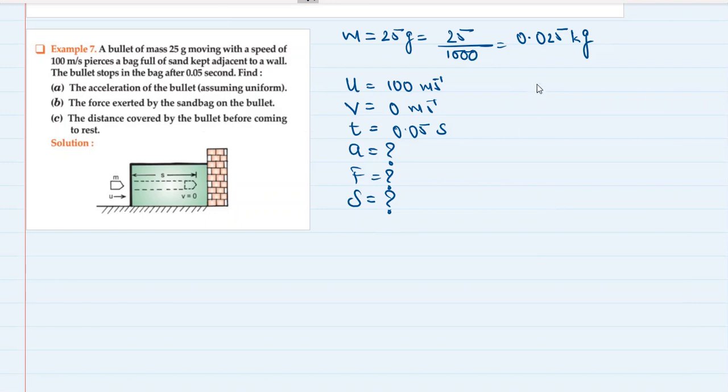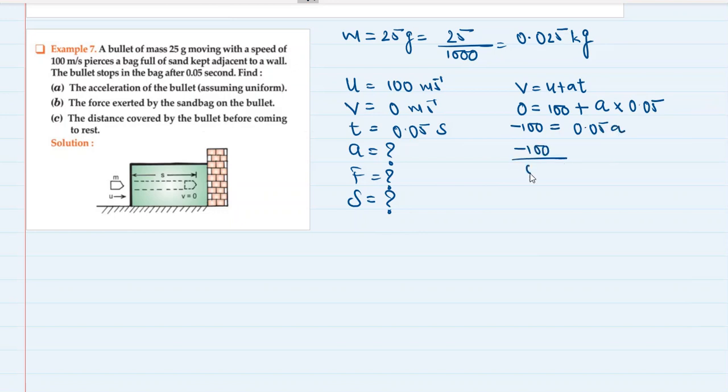First thing we are going to do is use the first equation of motion, v is equal to u plus at. So v is 0, u is 100, plus acceleration we don't know, time is 0.05. So minus 100 is equal to 0.05 into a.